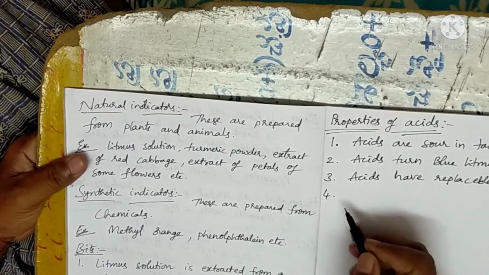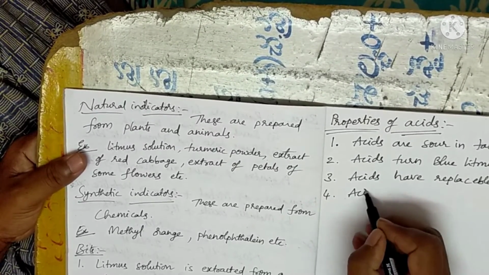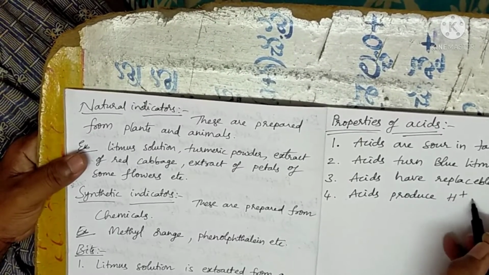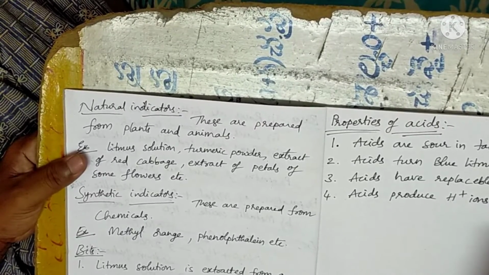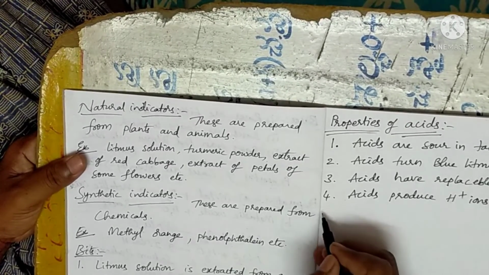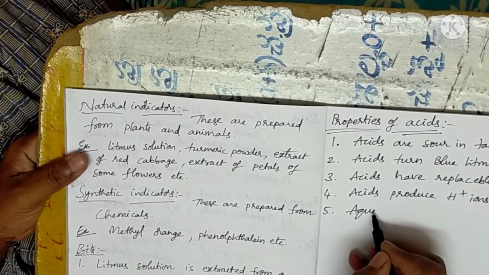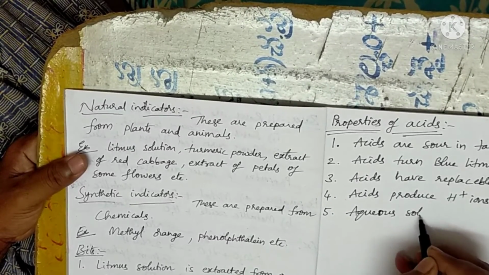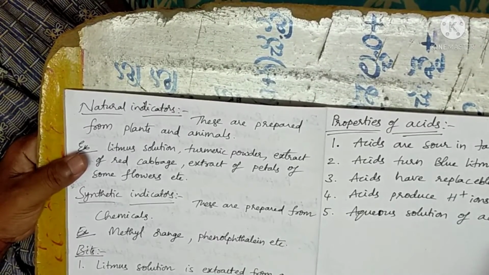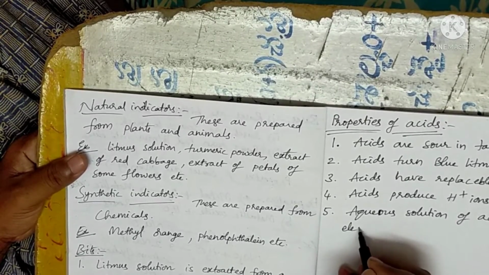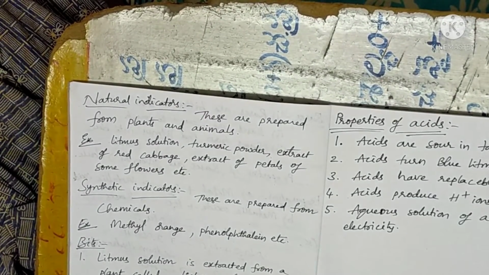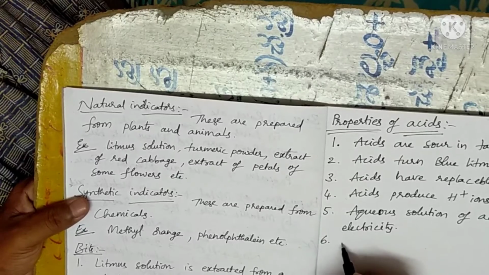And the fourth one, acids produce H plus ions in aqueous solution. Next, aqueous solution of acids conduct electricity. Aqueous solution of acids conduct electricity.